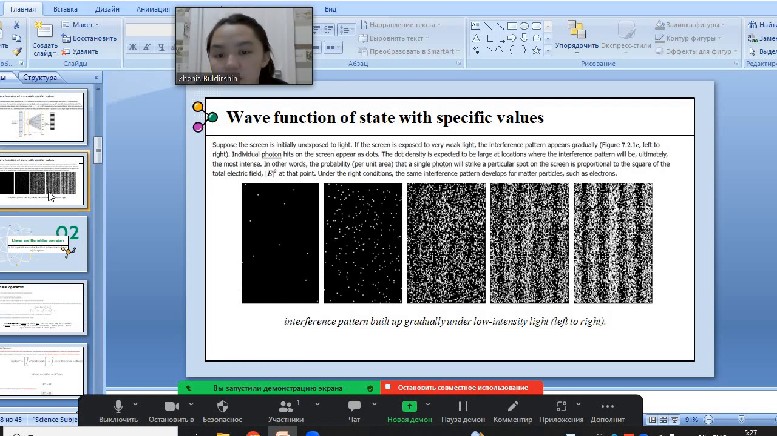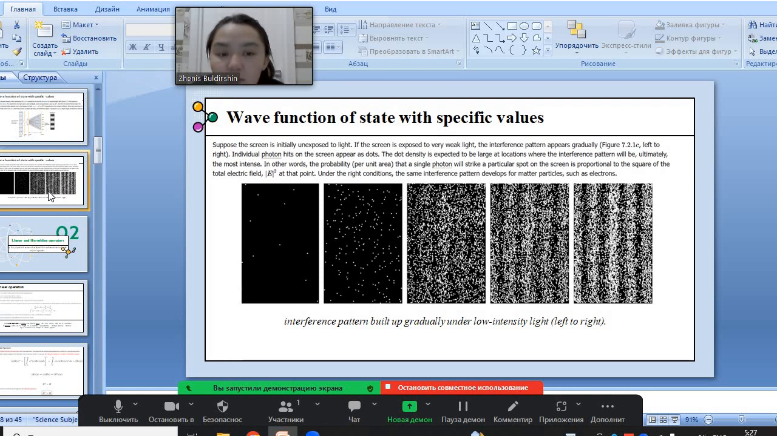Suppose the screen is initially exposed to light. If the screen is exposed to very weak light, the interference pattern appears gradually. In this picture, we see the interference pattern build up gradually under low intensity, left to right. Individual photon hits on the screen appear as dots, and the dot density is expected to be large at locations where the interference pattern will be ultimately the most intense.